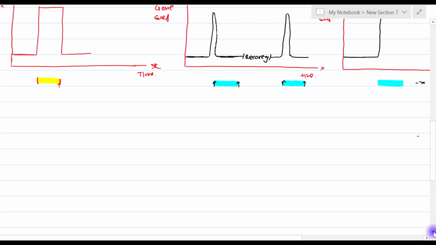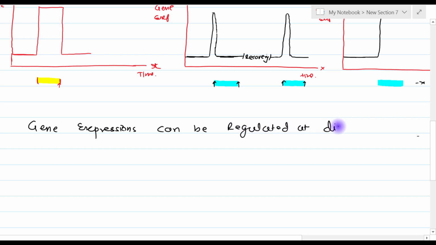Now gene expression can be regulated at different levels. So what are these levels? We know what gene expression is.